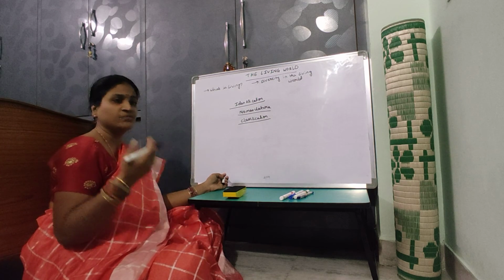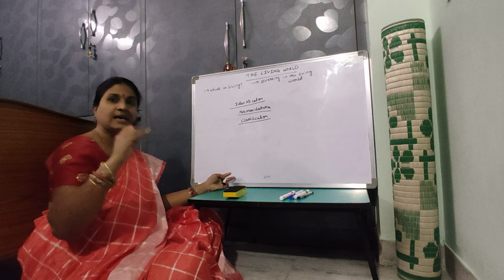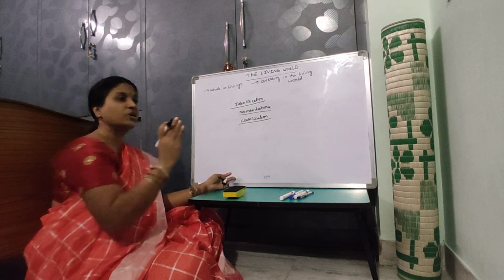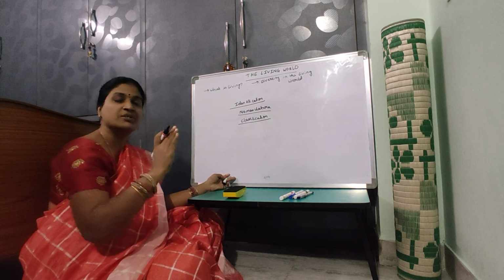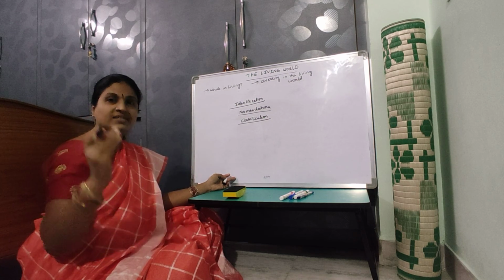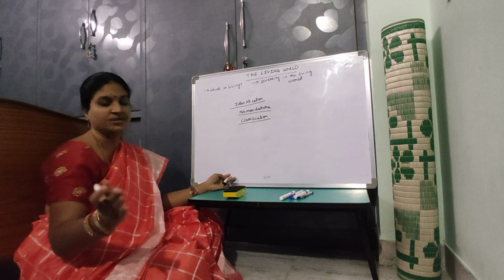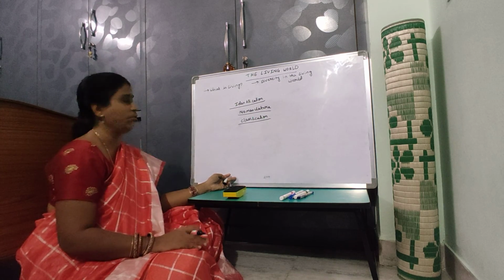Like for example, trees, plants, herbs, cats, dogs, insects. Here trees, herbs, shrubs are plants, whereas dogs, cats, birds are animals. So they are grouped under two different groups, plants and animals. So classification also plays an important role.